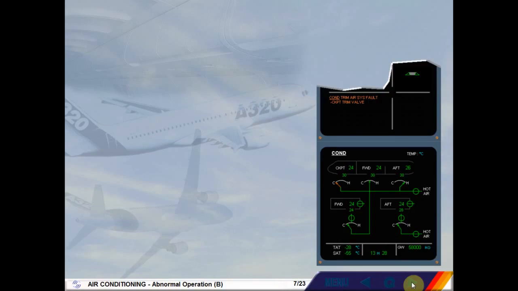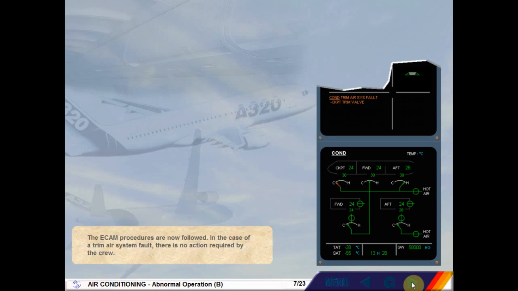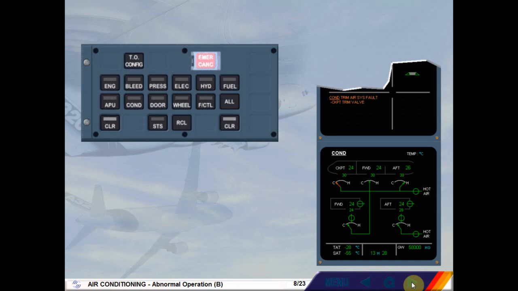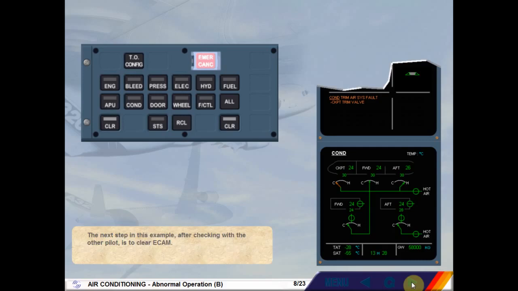The ECAM procedures are now followed. In the case of a trim air system fault, there is no action required by the crew. The next step in this example, after checking with the other pilot, is to clear ECAM. Clear ECAM.